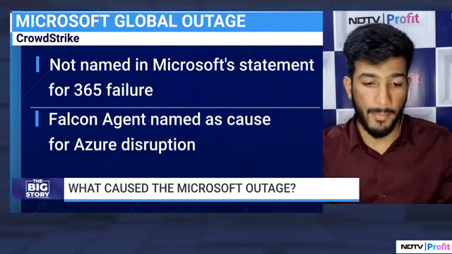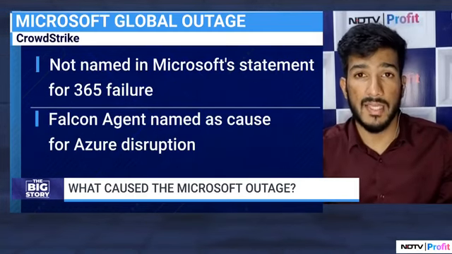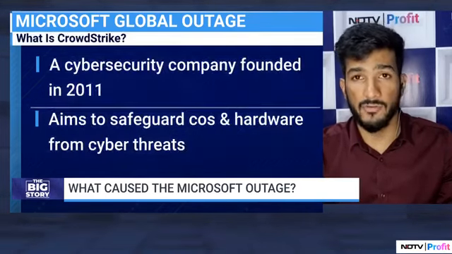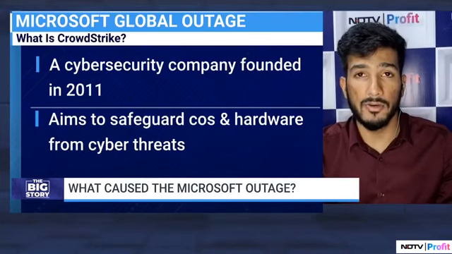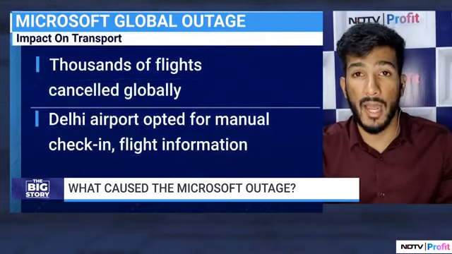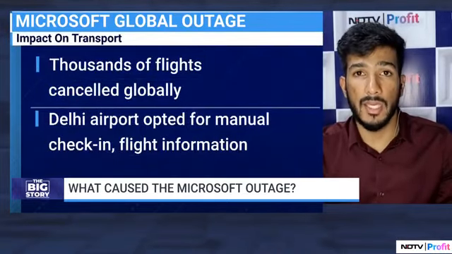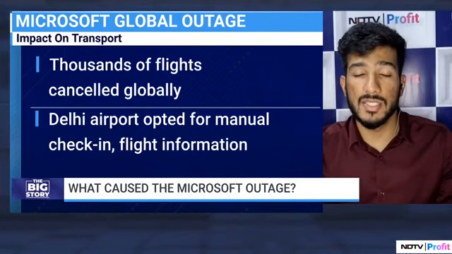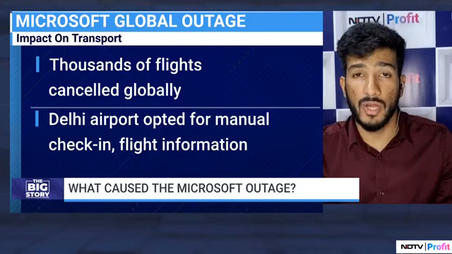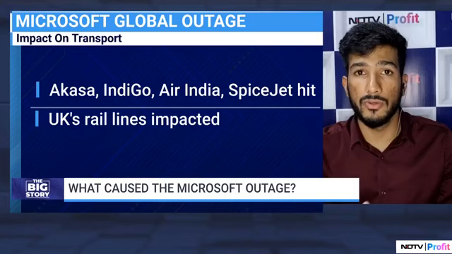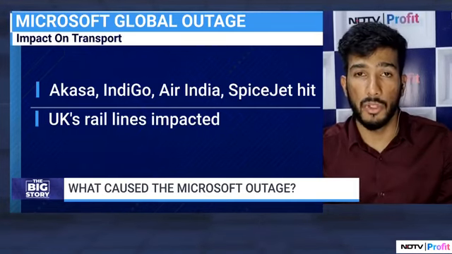Now, what this caused, the impact, like you already mentioned, thousands of flights cancelled across the globe, lots of schools, hospitals, offices affected. We saw in India, BSE affected. We saw Akasa Air, Indigo, SpiceJet, Air India, all the major airlines affected, people being issued handwritten boarding passes, manual check-in being reverted to. We also saw hospitals, pharmacy services, emergency services in the UK being affected, apart from transportation, railway lines. So very crucial services, and this global outage sort of brought the world to a standstill.